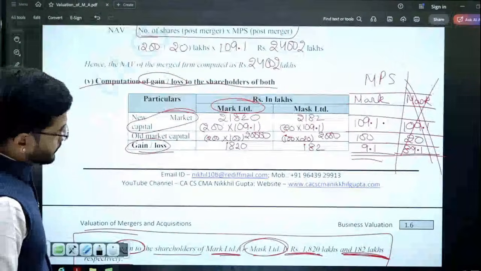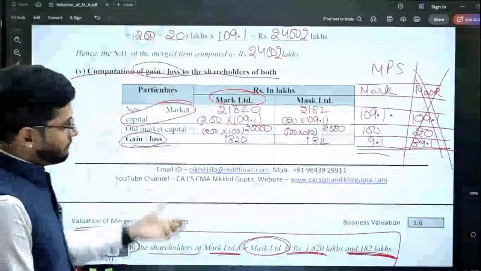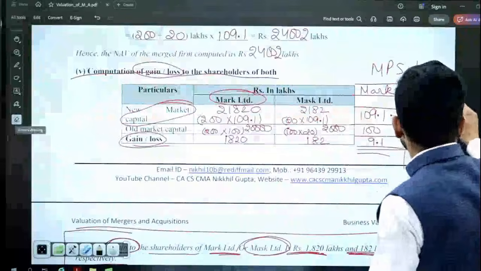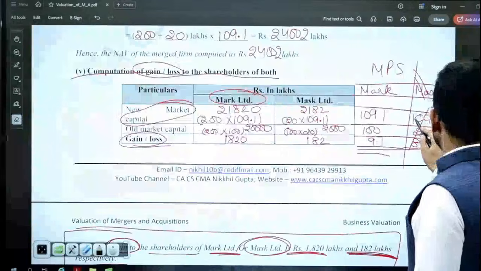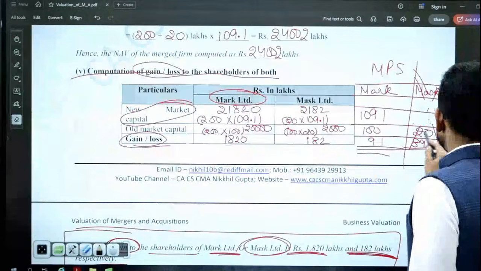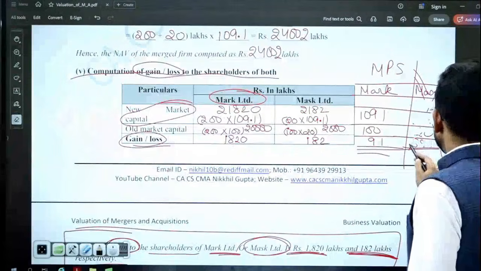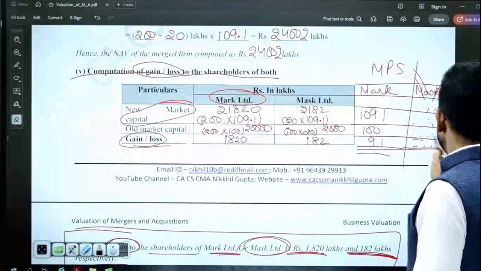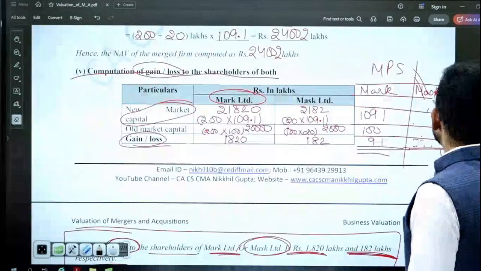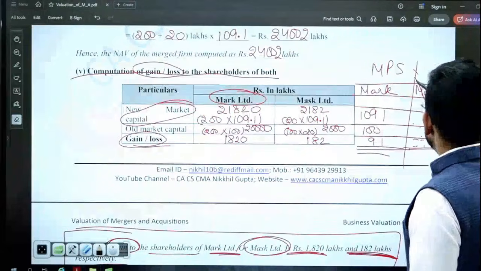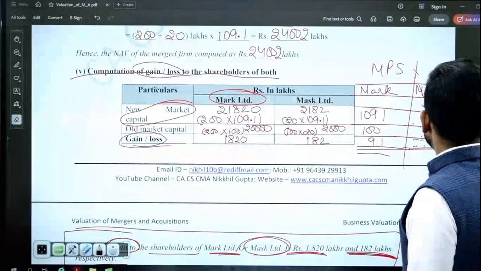Okay. Let us come back to our question. Over here, you are comparing the market price per share, right? You are comparing the market price per share, but you are comparing it on the basis of the wrong number of shares. I'll tell you how. Just wait a second. I'll tell you what was the wrong thing that you were doing.